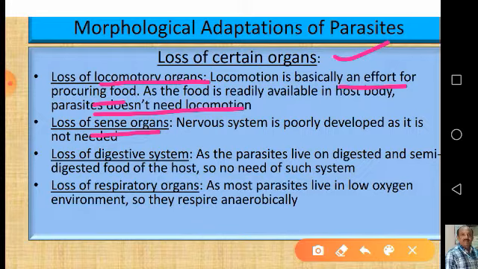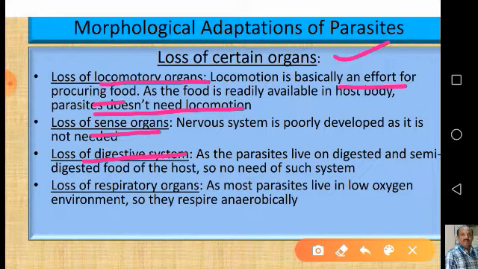Now coming to the next one, the loss of digestive system. As the parasites live on digested and semi-digested food within the organs of the host body, for example, let us take intestinal forms, say tapeworms. Generally tapeworms are surrounded by digested food which is ready for absorption and assimilation. So therefore they have lost the alimentary canal, and they took saprozoic nutrition. Their long flat body also provided them a large surface to facilitate this new mode of nutrition, that is saprozoic.